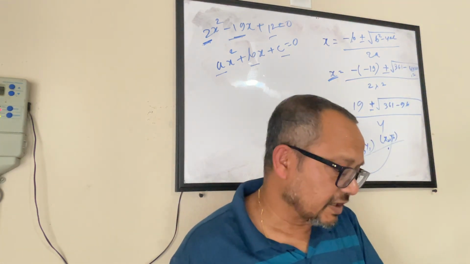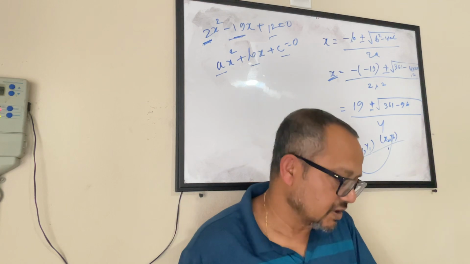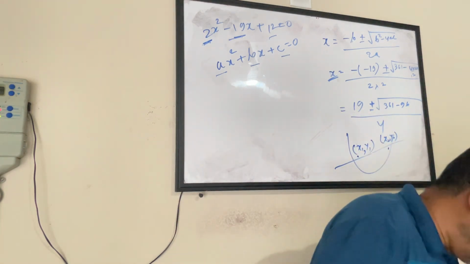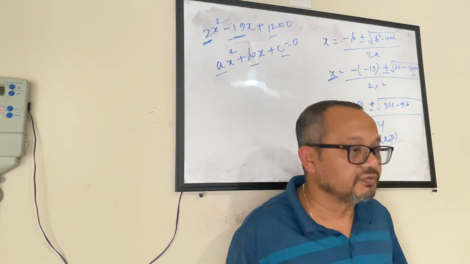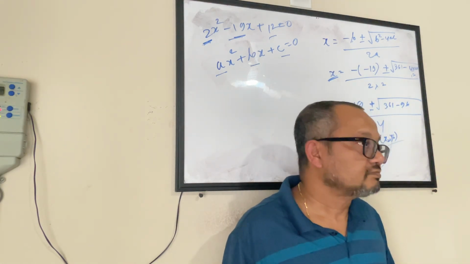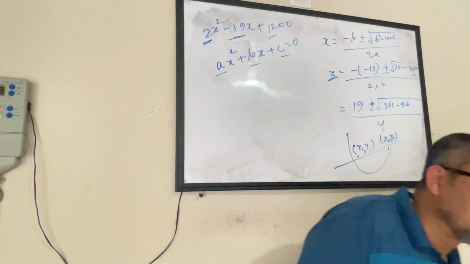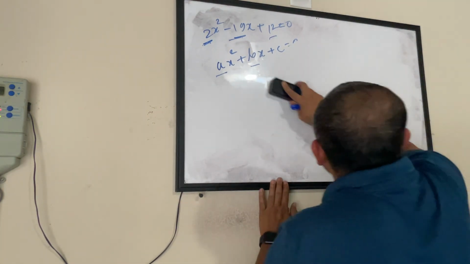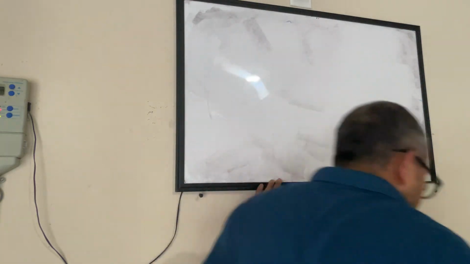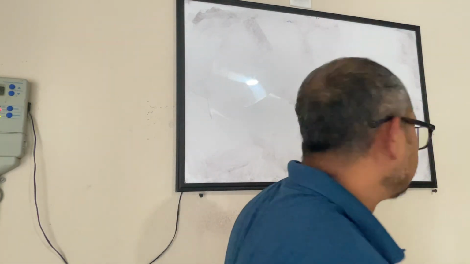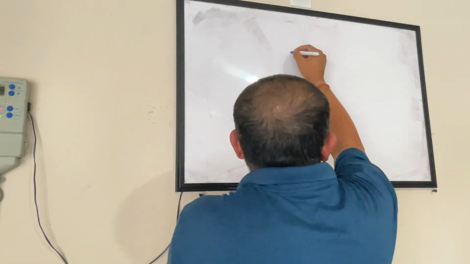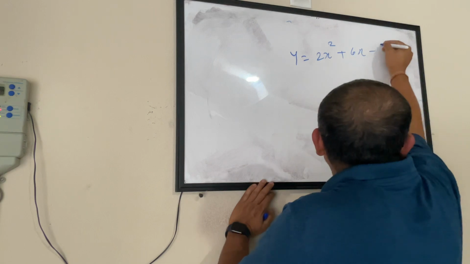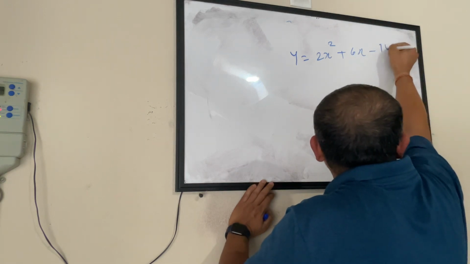So next, our last topic in today's plan was radical, rational, and absolute value functions, and that also we have dealt with in the past. But just to give you a very high level view of that, functions we have seen. We have seen y equals 2x squared plus 6x minus 18.